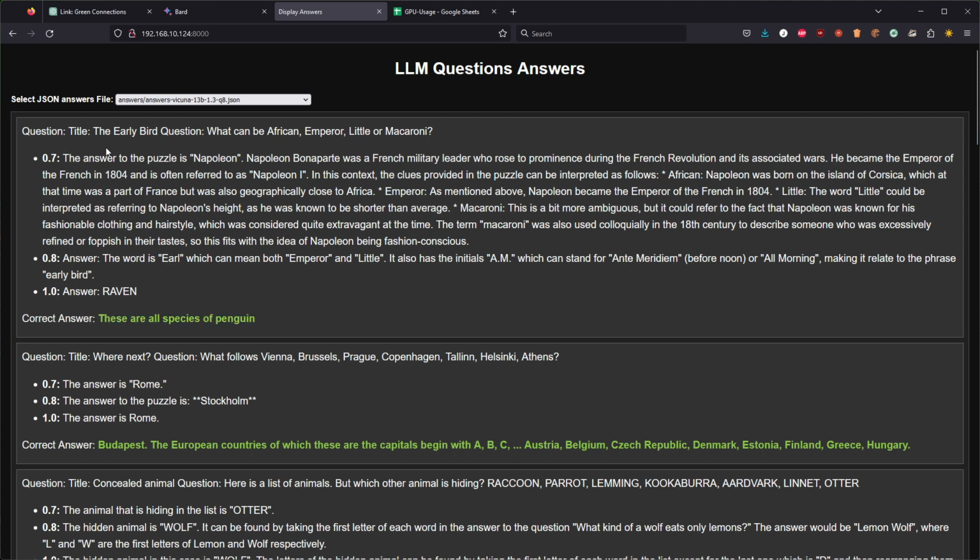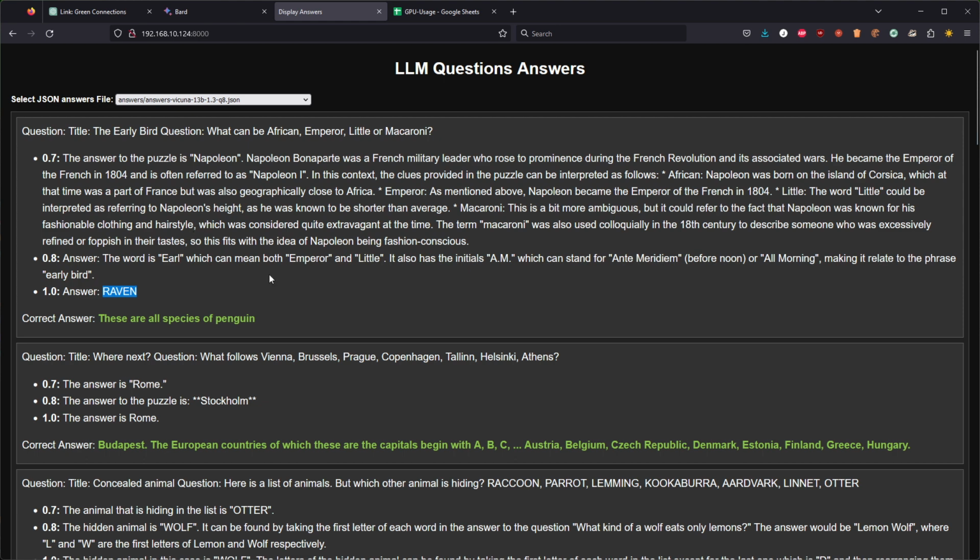And as you can see, we're not off to a great start. So the answer to the puzzle is Napoleon. And I tell you, some of the explanations that the language models try to give are hilarious. Yeah, Raven. With most of those puzzles, they found that they are heavily based on wordplay, and they also have some prerequisites on very British or English specific knowledge.